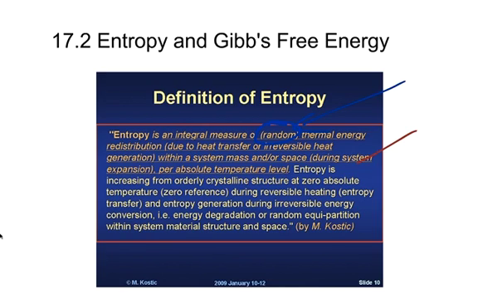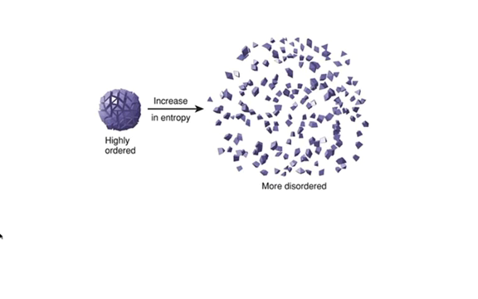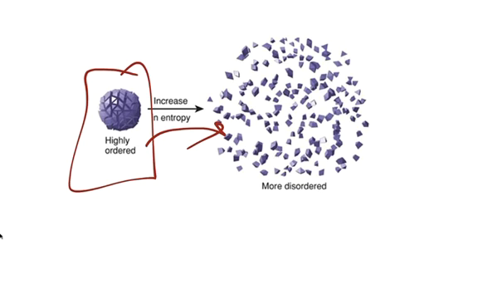Another good reference is, notice, it talks about entropy increases from zero. And zero entropy would be a perfect, absolute zero place where you have perfectly crystalline ordered structures. So we have perfectly crystal ordered structures. We have a temperature of absolute zero. And anything away from that is an increase of entropy. So what do we mean anything away from that perfect condition is an increase in entropy? Well, if we have a structure that's highly ordered and compact and everything has a certain place, an increase in entropy goes to more disorder.